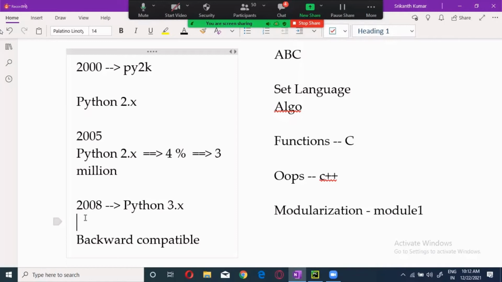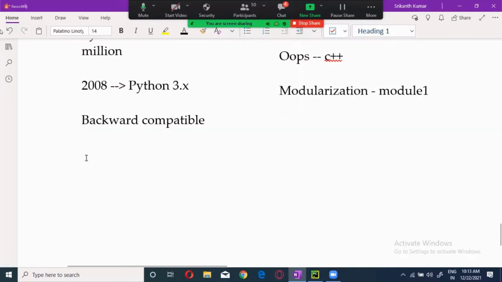And they said that this support will be given for the next 12 years, that is till 2020. The last 2.x version was 2.7, and they started giving 2.7.1, 2.7.2, like that. This came down till 2.7.18 or 17, and they stopped it in 2020. They gave 12 years' time to transform all your applications from 2.x to 3.x. And all the people did it.